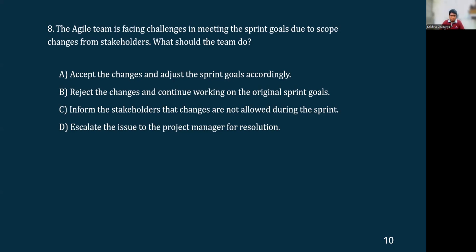Okay, so the immediate action that the team should do is to accept the changes and adjust the sprint goals accordingly, because in this situation, the stakeholders are suggesting to adjust the sprint goals or change the sprint goals of that current sprint due to the scope changes. Due to the scope changes, that is the key word that we have to understand. Okay.